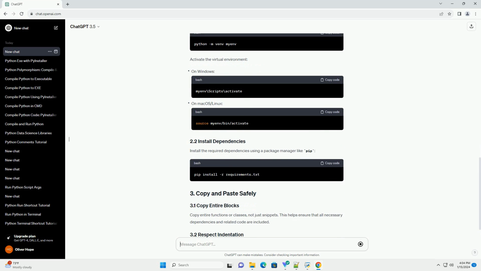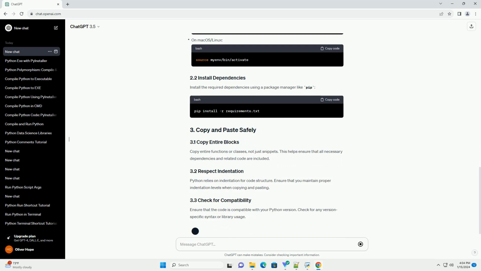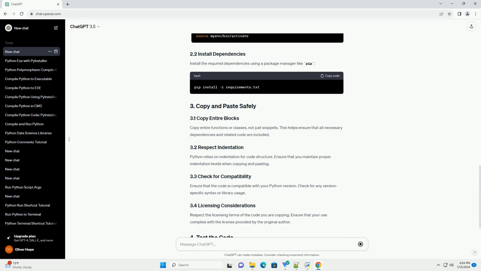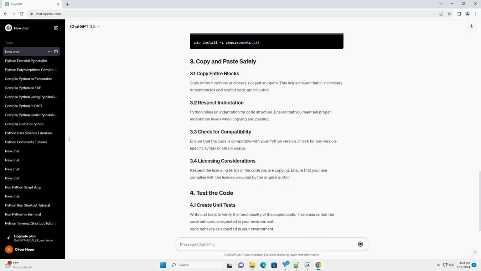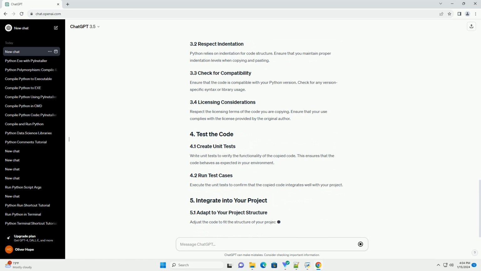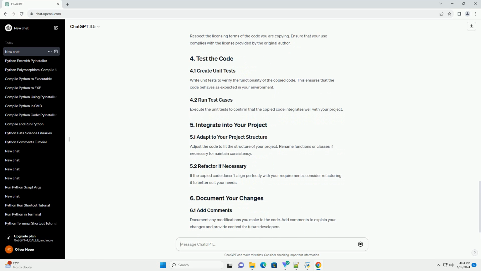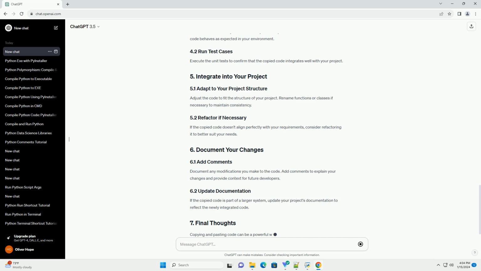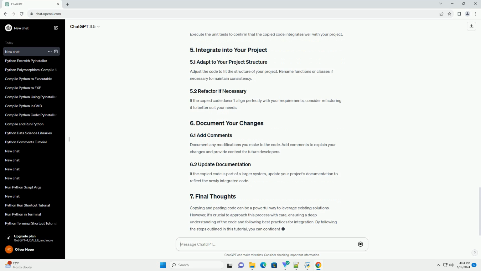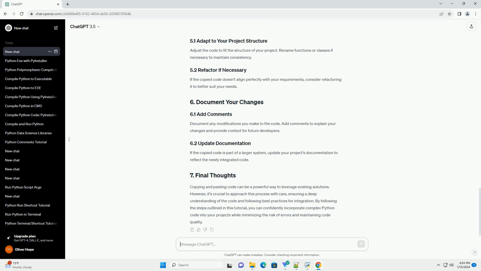Understand the code. Prepare your environment. Copy and paste safely. Test the code. Integrate into your project. Document your changes. Final thoughts. Before copying any code, take the time to read and understand it thoroughly.